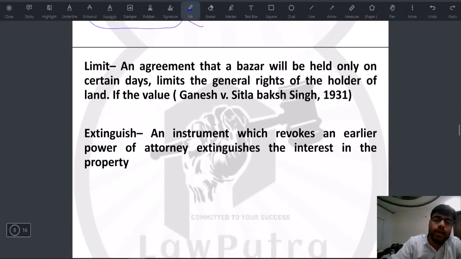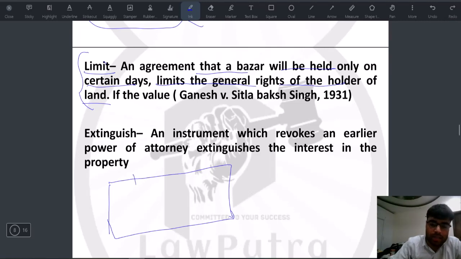Again, there are certain ways in which a right can be limited. For example, let's say a person has certain property, and by an agreement he says that a bazaar will be held only on certain days. Now this limits the general right of the holder of the land. Right? For example, a market, and this is very common.